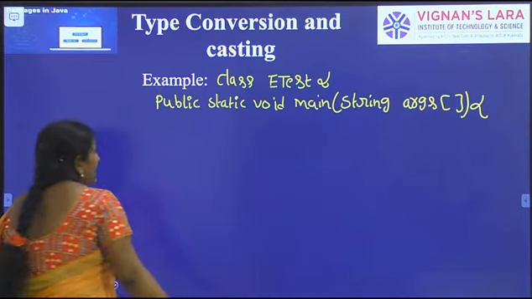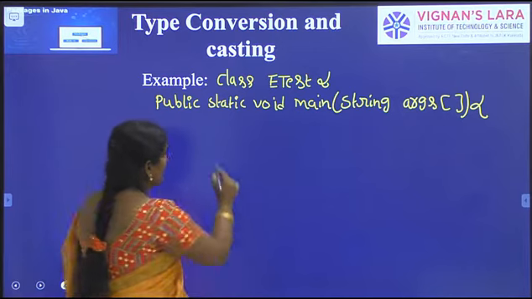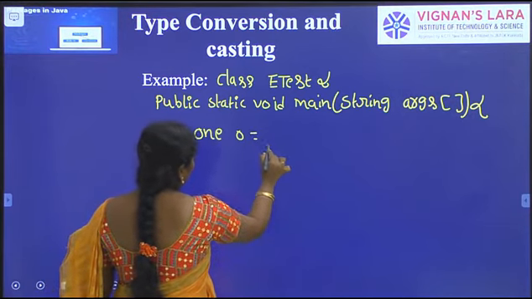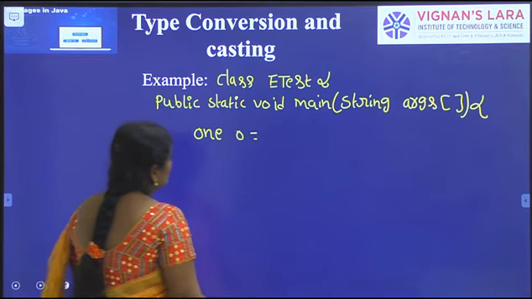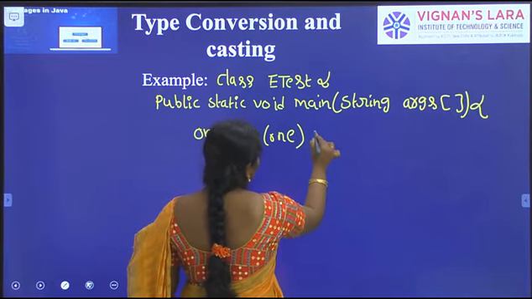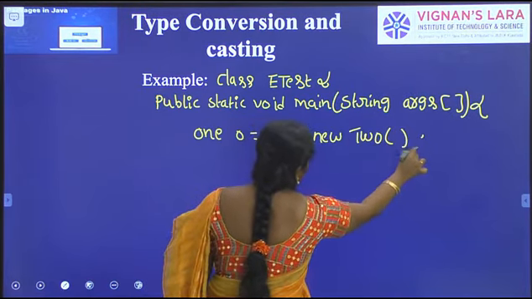Next I am creating a reference of the superclass, Class1 o equal to new Class2. I will explain this statement.